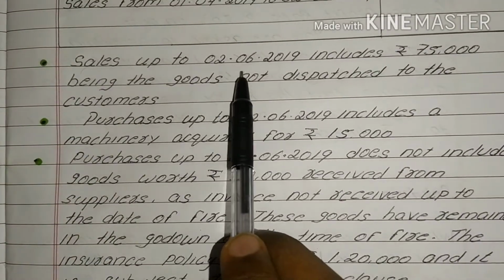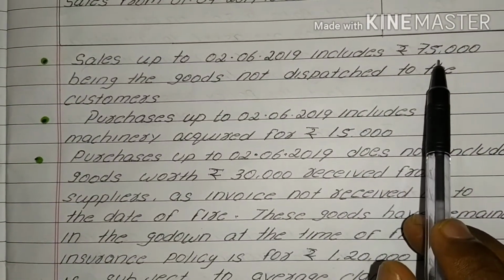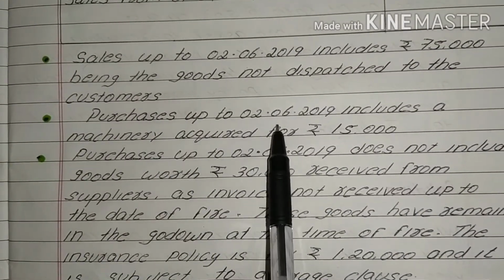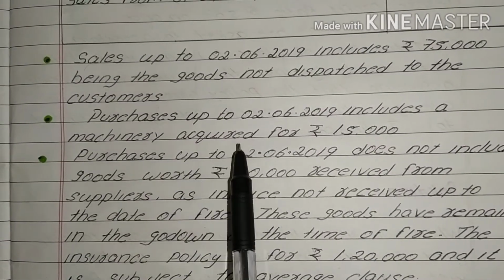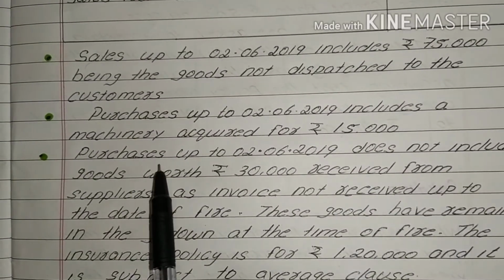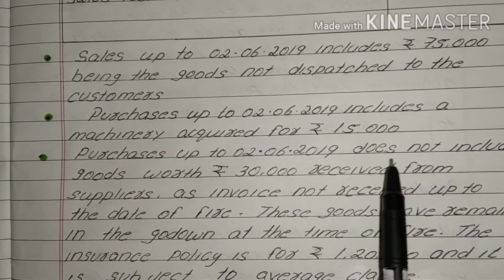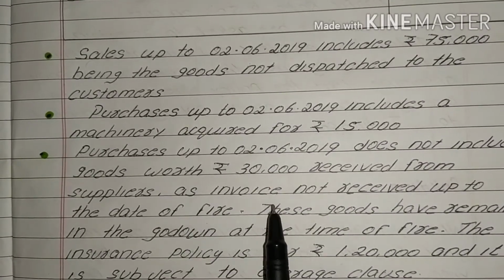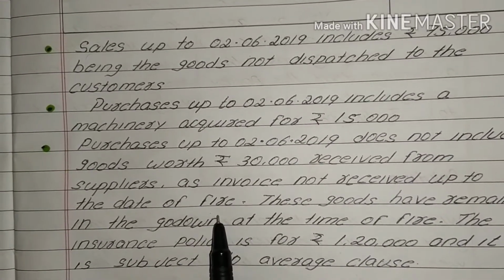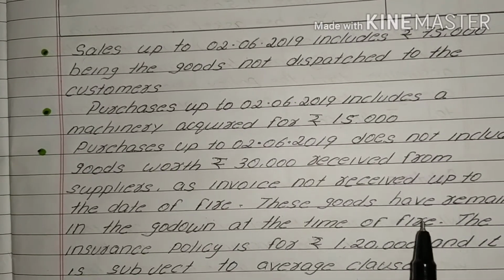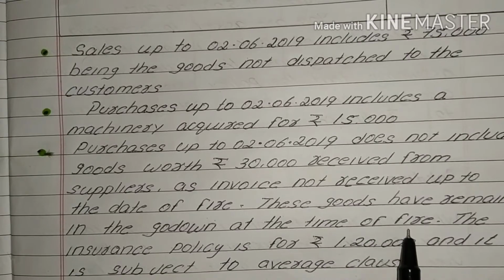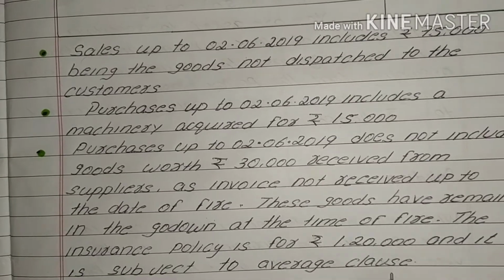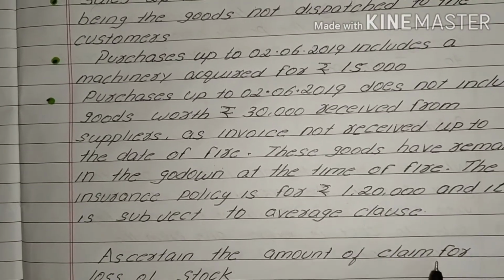Sales up to 2/6/2019 included rupees 75,000 being the goods not dispatched to the customers. Purchases up to 2/6/2019 included a machinery acquired for rupees 15,000. Purchases up to 2/6/2019 does not include goods worth rupees 30,000 received from the supplier as invoices not received up to the date of fire. The goods have remained in the godown at the time of fire. The insurance policy is for rupees 1,20,000 and it is subject to average clause. Ascertain the amount of claim for loss of stock.